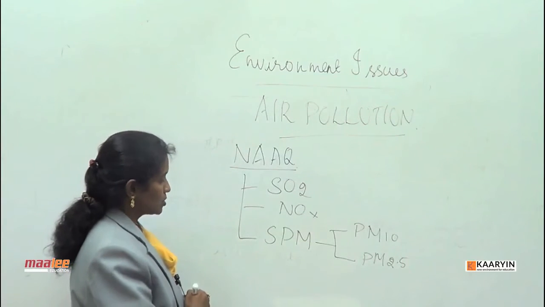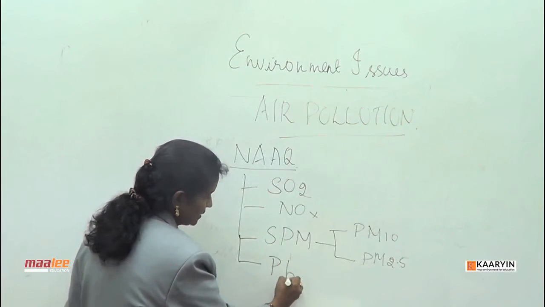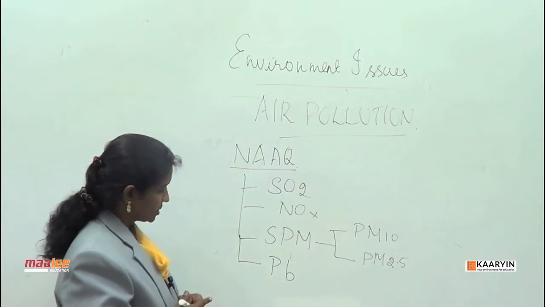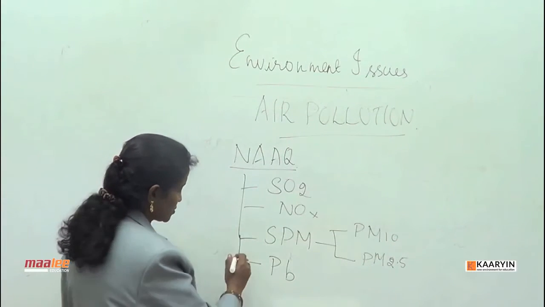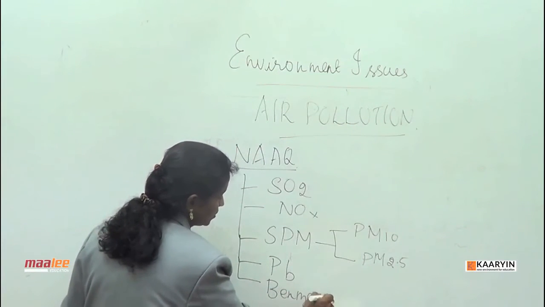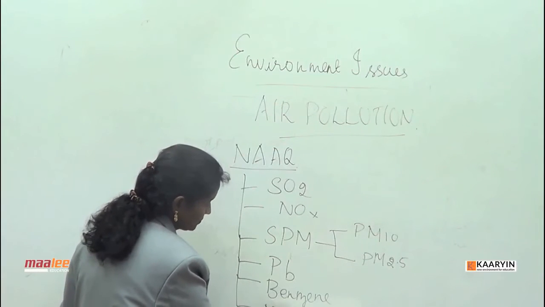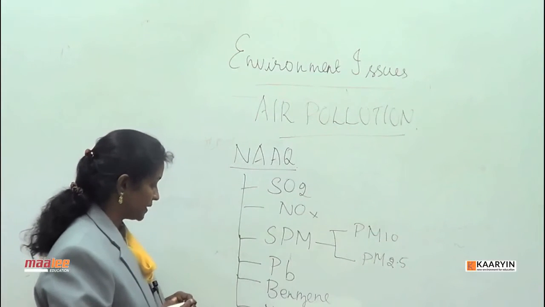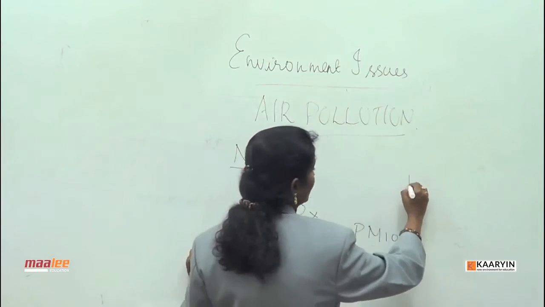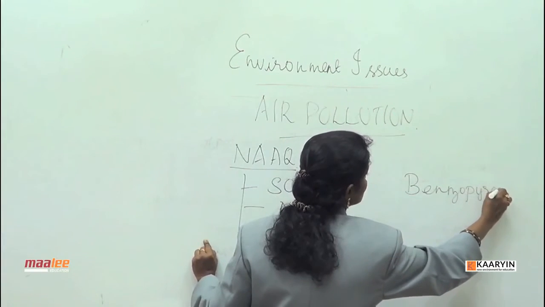Then we also have the presence of lead, and as we have started using unleaded petrol, the lead emission has come down. Then the presence of benzene, which is a volatile organic compound, and then ammonia. Lead, when it is present, is fatal. Then we also have dioxins and benzopyrenes, which arise as a result of burning. These compounds are also present.